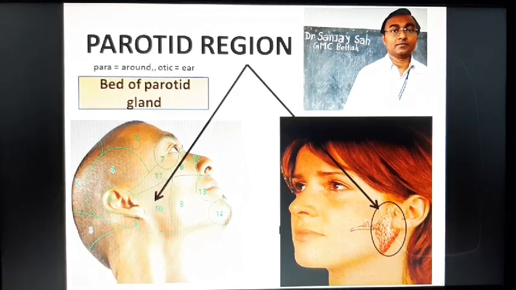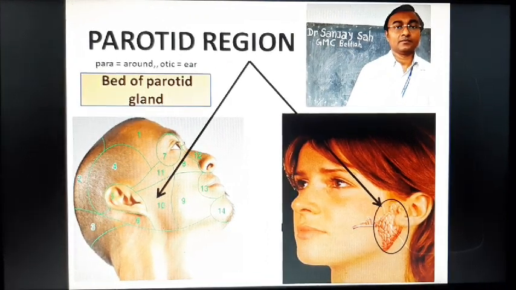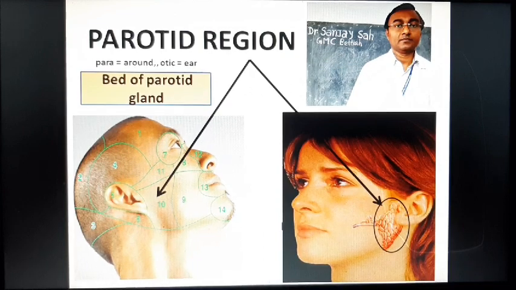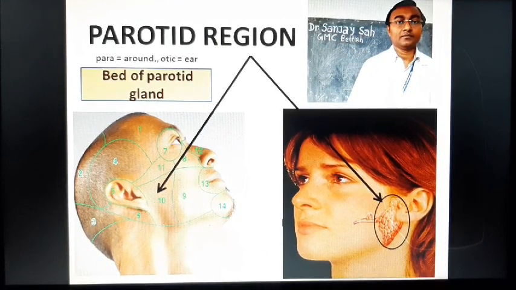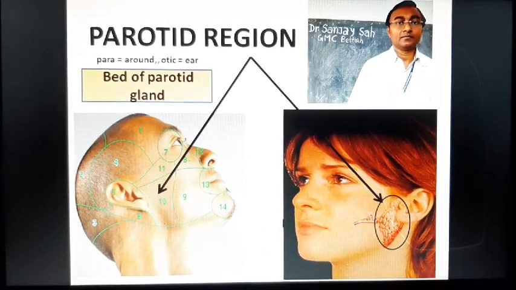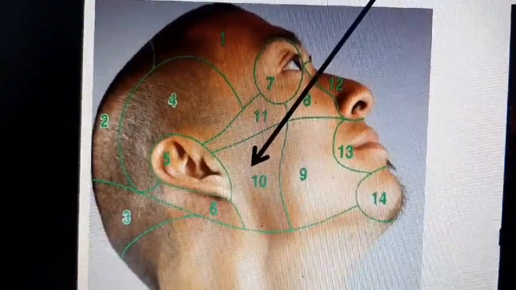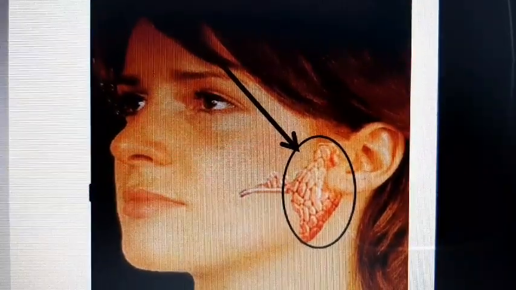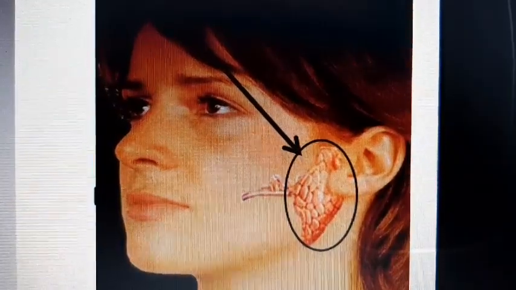Today I am going to teach you parotid region. It is area of face lying below the ear which is occupied by parotid gland. So this parotid region is considered as bed of parotid gland. You can see this atlas. The area 10 is parotid region. This parotid region is occupied by parotid gland.